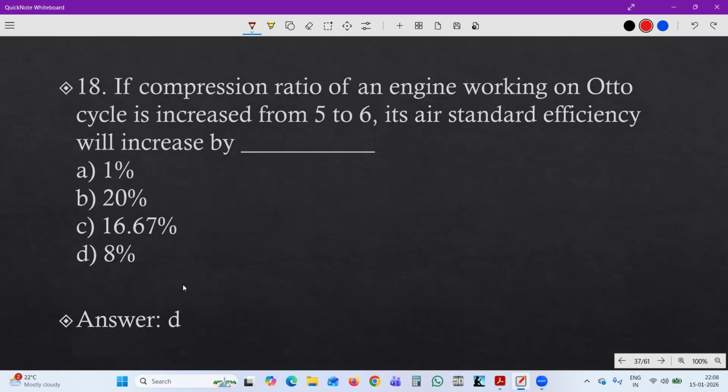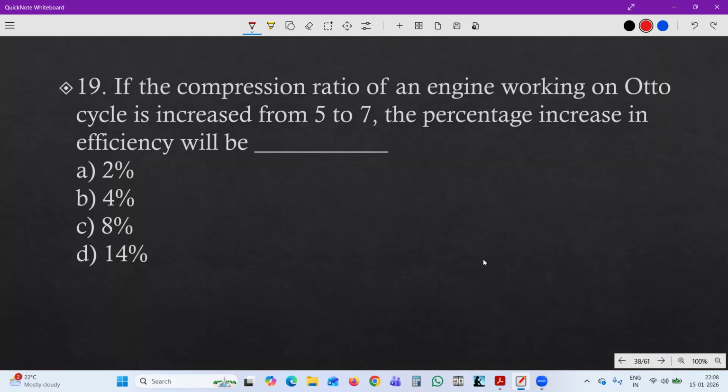Let's see the answer. Answer is D, 8%. If the compression ratio changes from 5 to 6, the air standard efficiency will increase by 8%. Now, if the compression ratio of an engine working on the Otto cycle is increased from 5 to 7, the percentage increase in efficiency will be, answer is D, 14%.